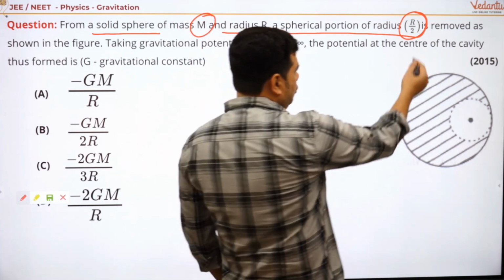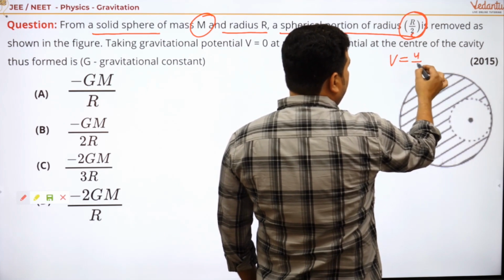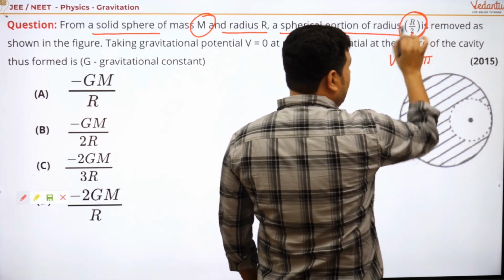The volume of this, if you find, V is equal to 4 by 3 pi r cube.